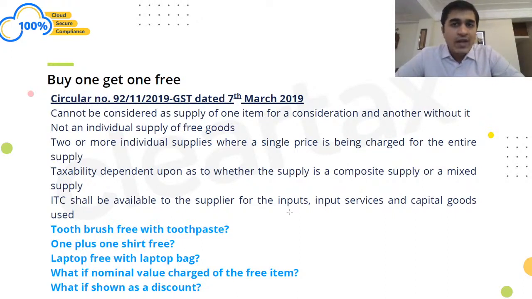Again, whatever nominal value is charged, that nominal value would be considered as the price of that product, and GST would be chargeable on that. Once again, whatever input tax credit is there, that would be completely available, right? So even if you're charging a smaller value, it doesn't really mean that it would be classified as a composite or a mixed supply, because there are two different values which are being assigned to those items.